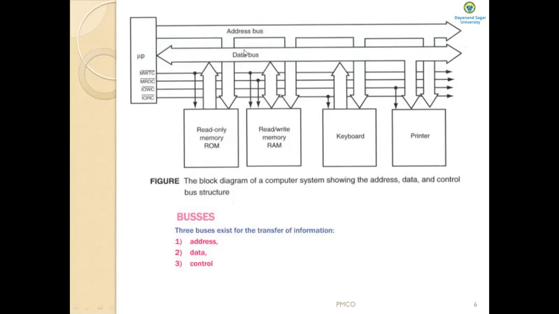This horizontal line is the data bus, connected to the microprocessor and also the memories, ROM and RAM, the input device, and the output device. Similarly, where is the control bus? This is the control bus. Four sets of parallel lines are there.